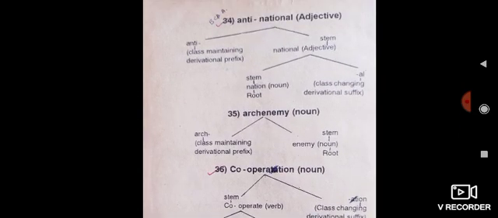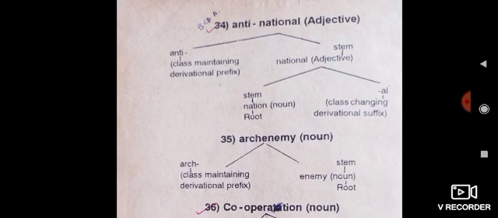The next, example number 34, anti-national, adjective. Anti is a class maintaining derivational prefix and national is an adjective, so it is a stem word. The word national is divided into two parts. Number 1, stem, root word, nation. Nation is a noun. Then al is a class changing derivational suffix.